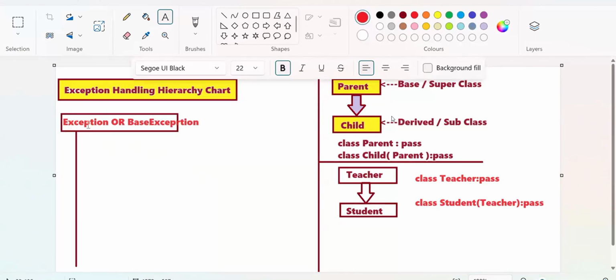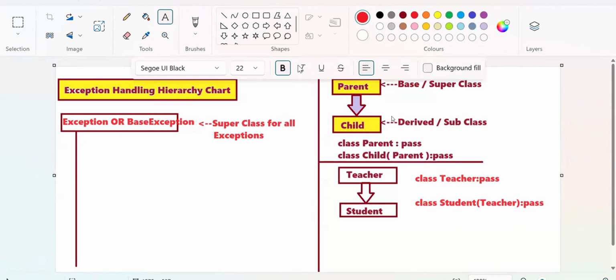What is Exception here? One base class. You can also take it in the form of what? Here I am writing Exception or what here? BaseException. BaseException you are taking. This is about the concept of what? Superclass. This is known as what? Superclass. Superclass for all exceptions. For all children, who is a superclass? Parent. For all the students, who is a base class? Teacher. Like that, it is a superclass for all the exceptions in Python.